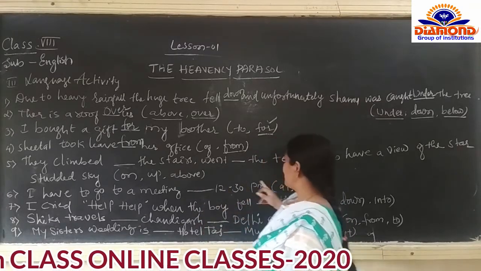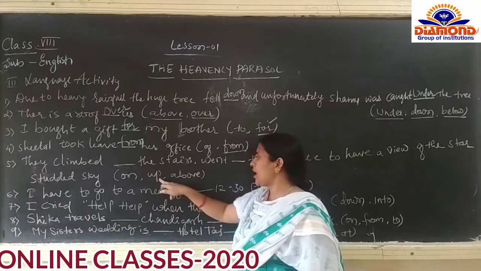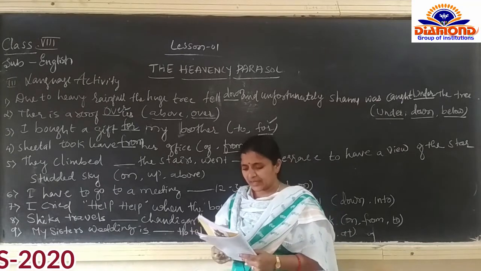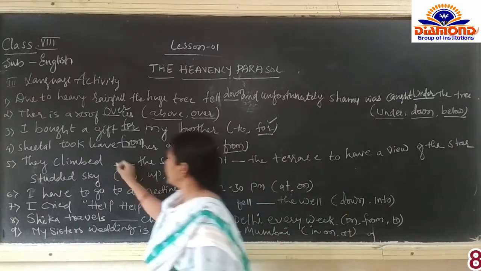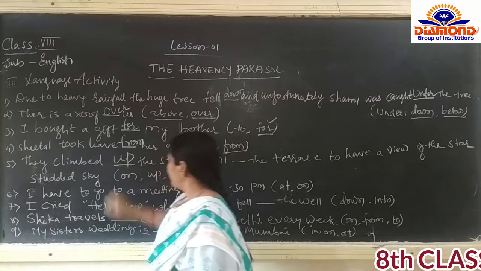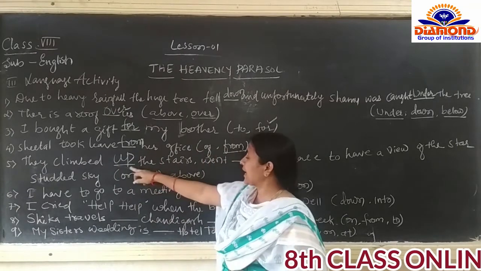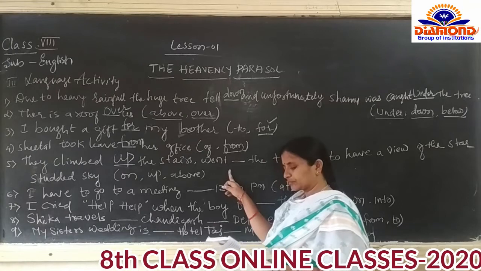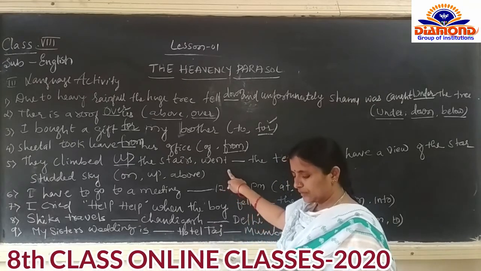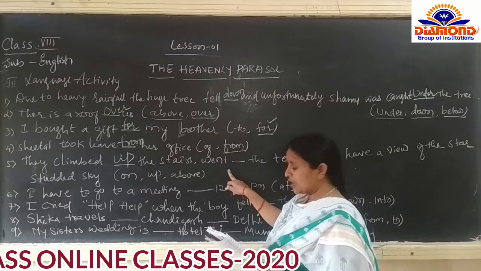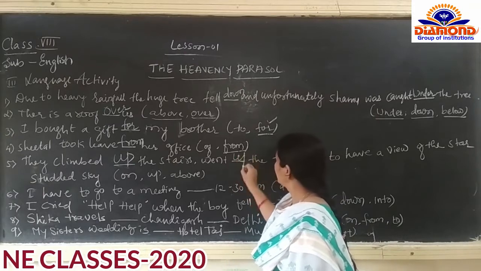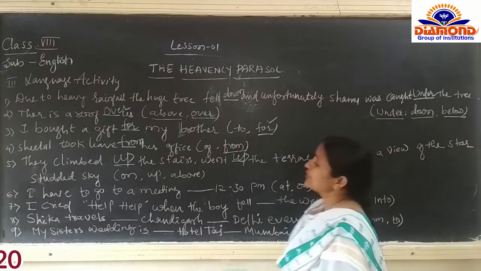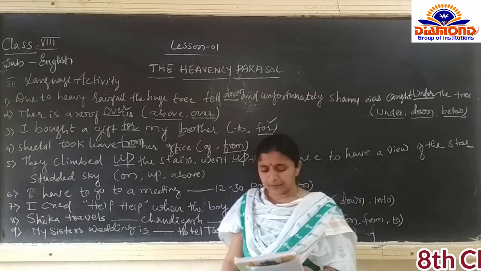So which prepositions are on, up and above? They climbed up the stairs. Went up the terrace to have a view of star-studded sky.